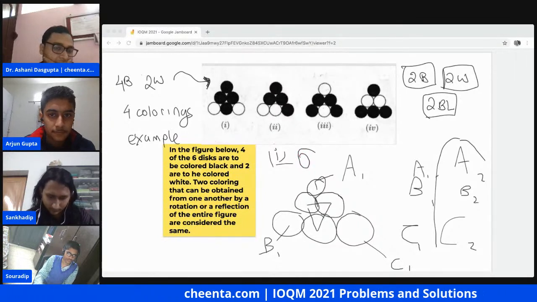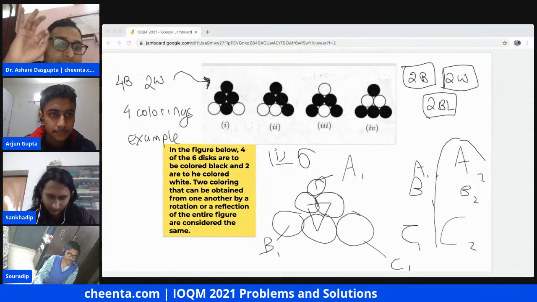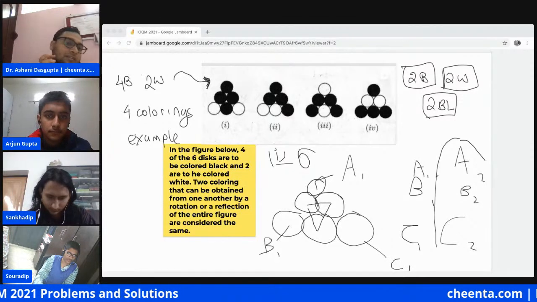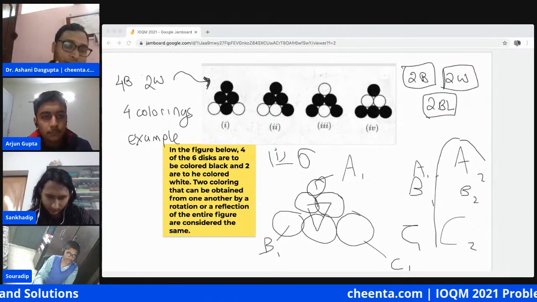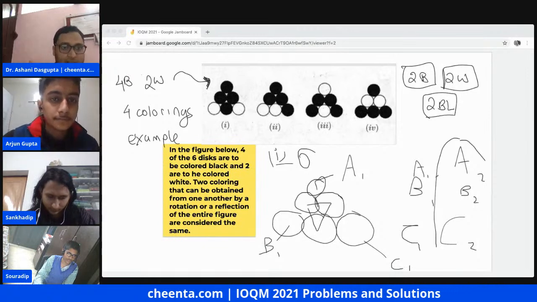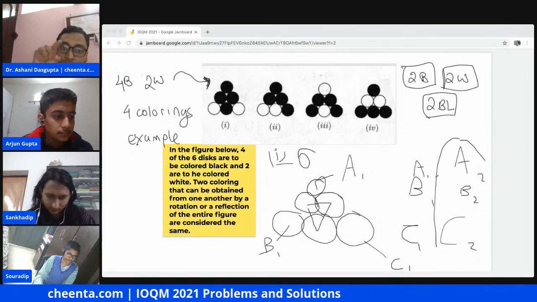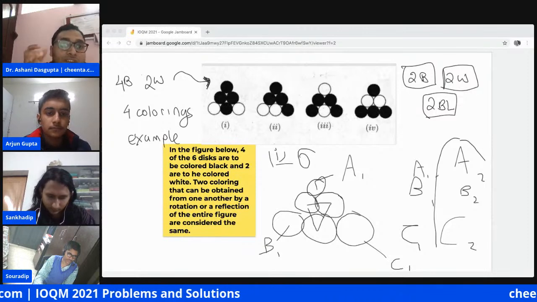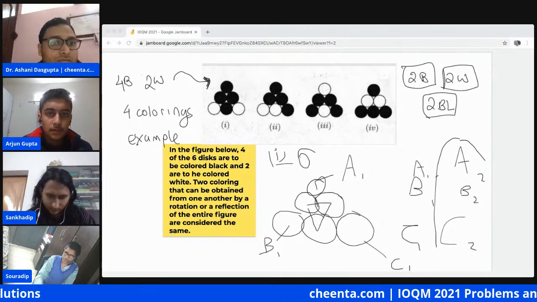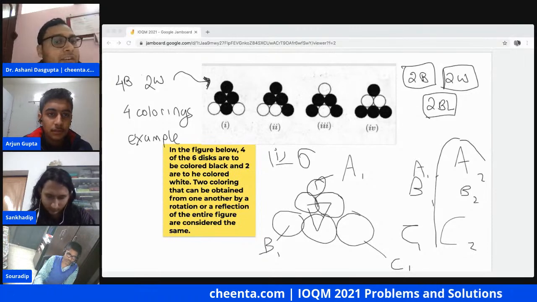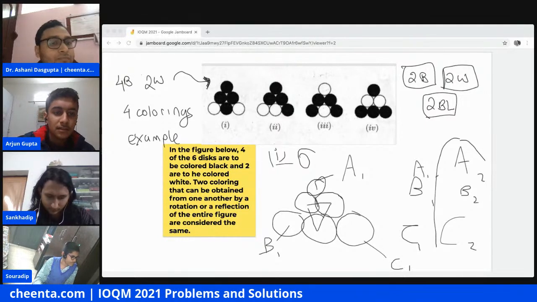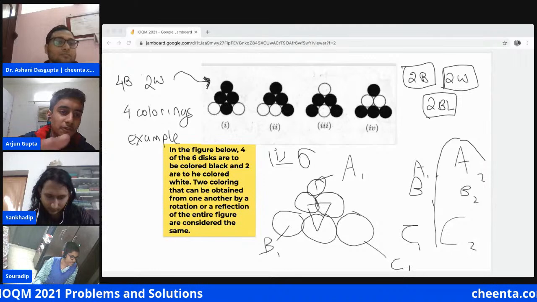Once you fix A, B, and C, since this is up to rotation, we can say this is A, this is B, this is C. That's fine. Now all three of the internal ones will give distinct colorings. But will they be distinct up to reflection? Of course, because everyone is uniquely determined.